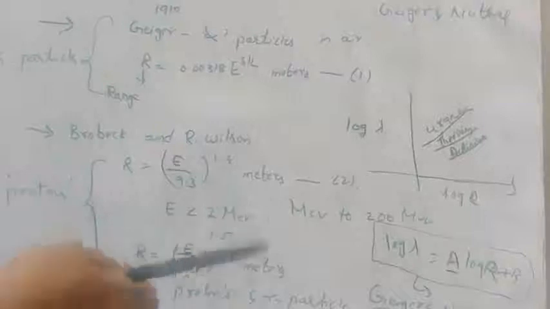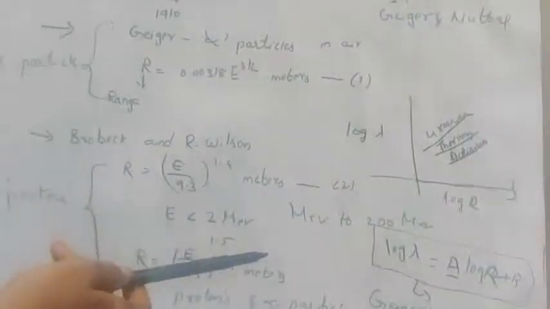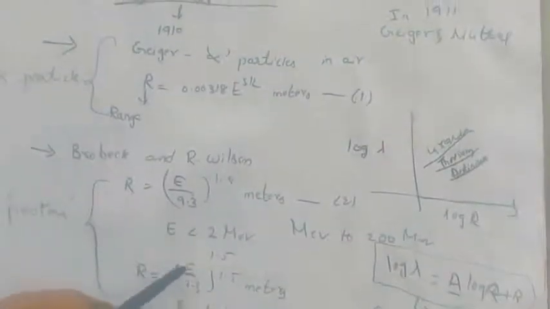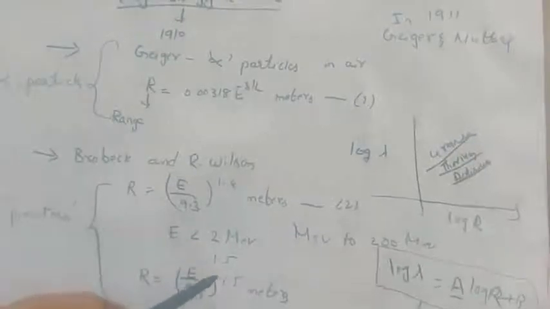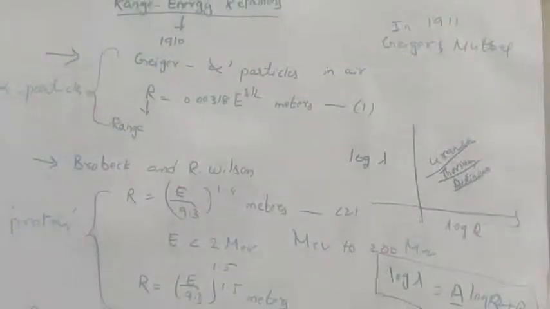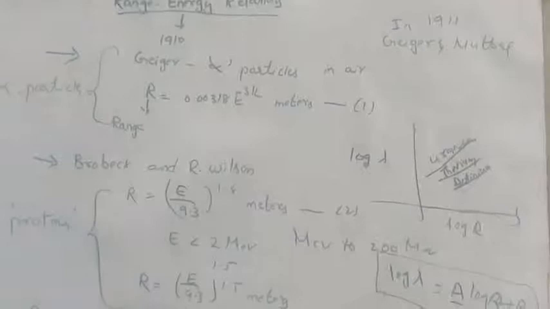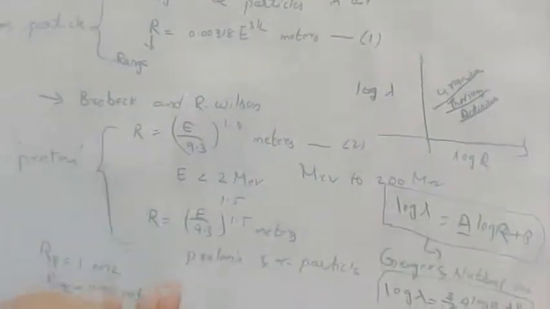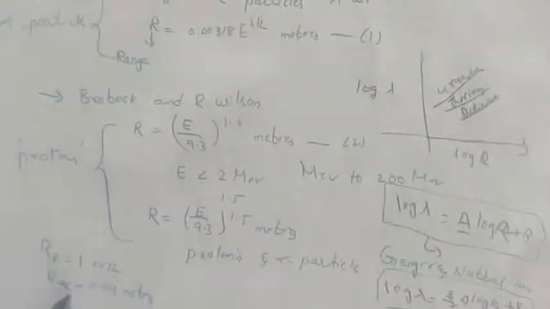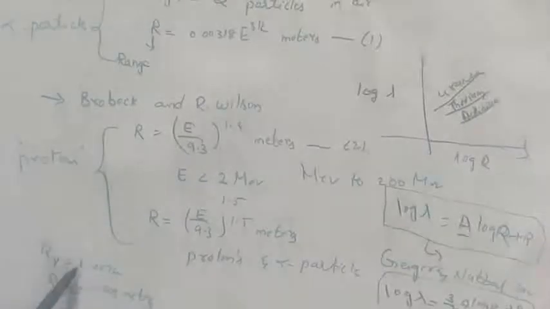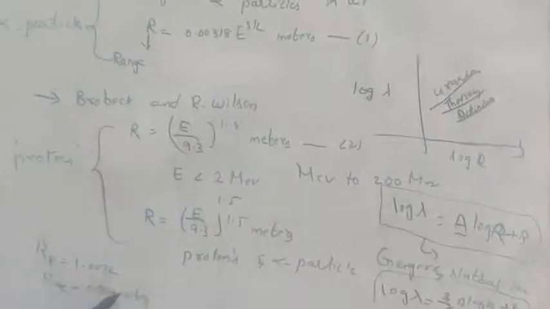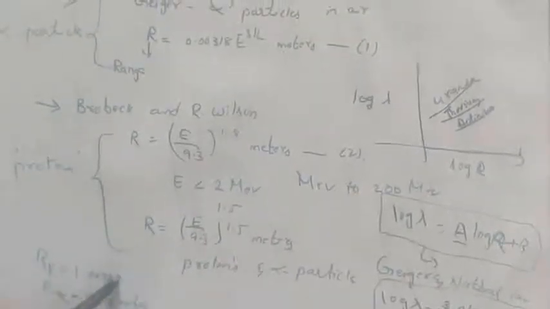So below 2 MeV, what will be the range energy relation? It is given by R is equal to (E by 9.3) whole power 1.5 meters. Then if both protons and alpha particles are traveling with the same velocity in air, the range of proton is 1.0072, whereas the range of alpha particle is 0.003 meters. Here also, meters only.